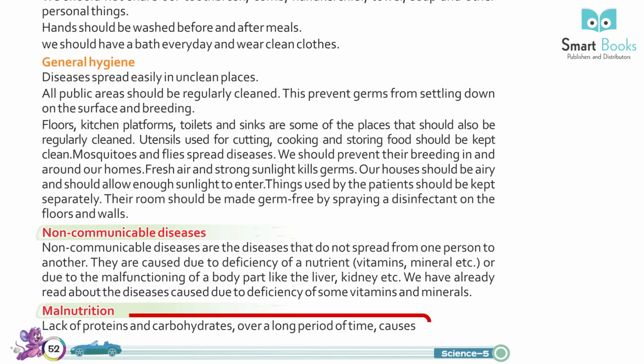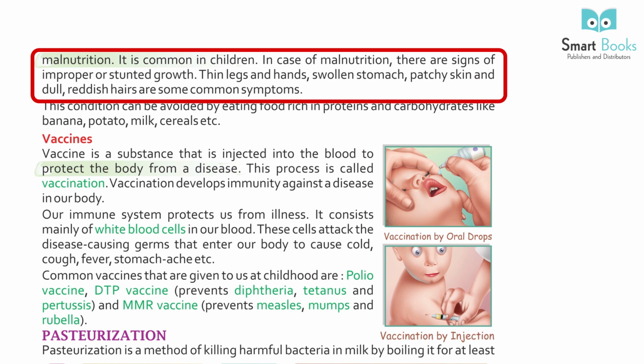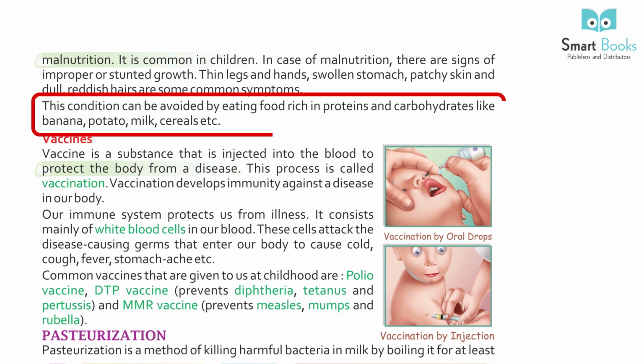Malnutrition. Lack of proteins and carbohydrates over a long period of time causes malnutrition. It is common in children. In case of malnutrition, there are signs of improper or stunted growth. Thin legs and hands, swollen stomach, patchy skin, and dull reddish hair are some common symptoms. This condition can be avoided by eating food rich in proteins and carbohydrates like banana, potato, milk, cereals, etc.